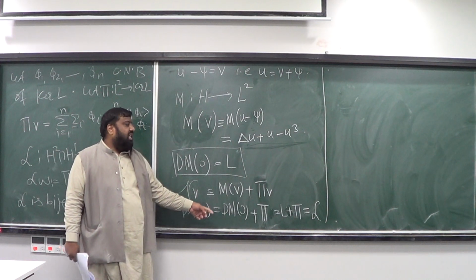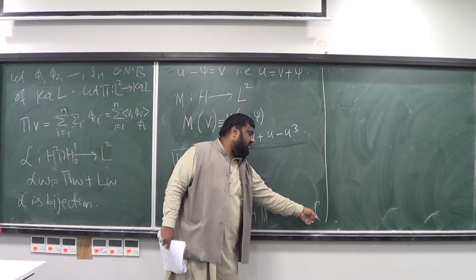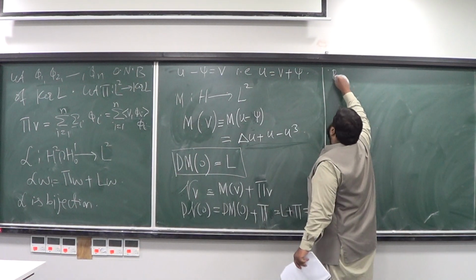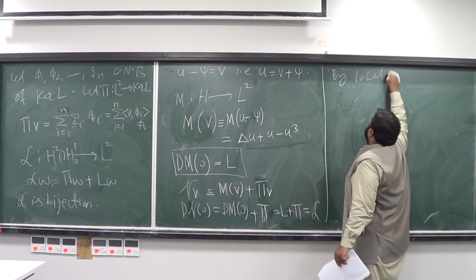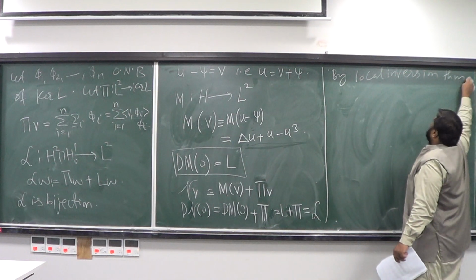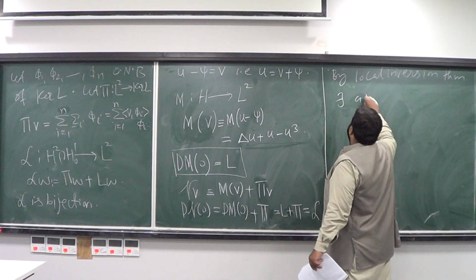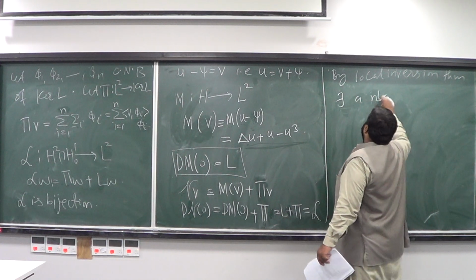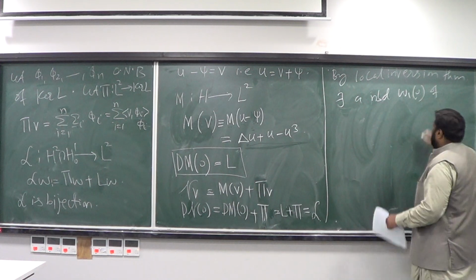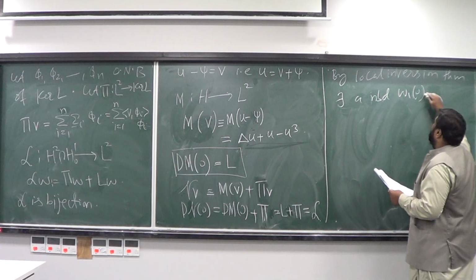And this map is also a bijection because its derivative is equal to L. So the local inversion theorem will tell you that there exists a neighborhood W1 of 0,